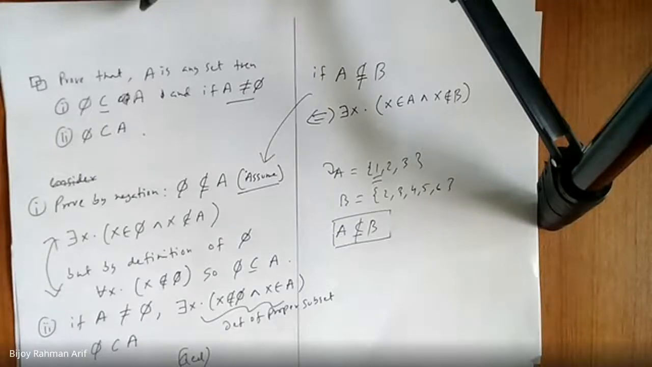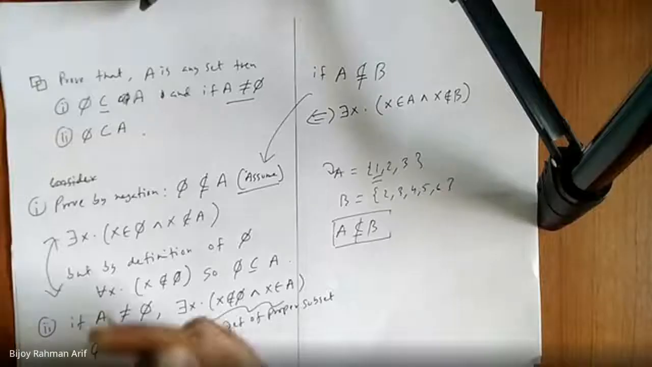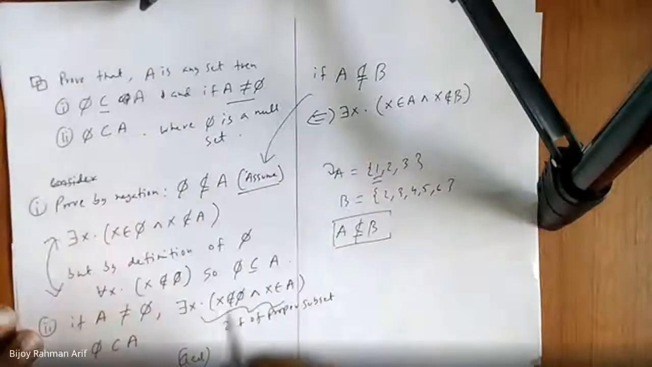Very tricky, sir. These proving things are very tricky. It is a little bit tricky. You have to think. Sir, here phi is a null set, right? Definitely phi is a null set. But sir, if phi is a null set, how can it be a proper subset of A?